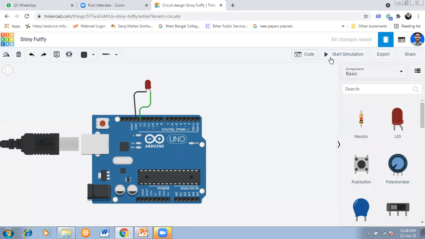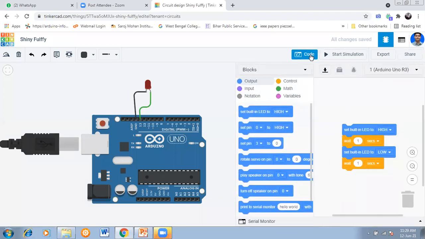Now come to this point. See, there is a start simulation knob, and there is a code option also. So I'm clicking the code part. Okay, if we click the code part, now there are so many blocks. Here we'll use blocks only. So many blocks are there: output block, input block, notation, control, math, variables. So lots of blocks are there. We'll use all those blocks to design any sort of project.